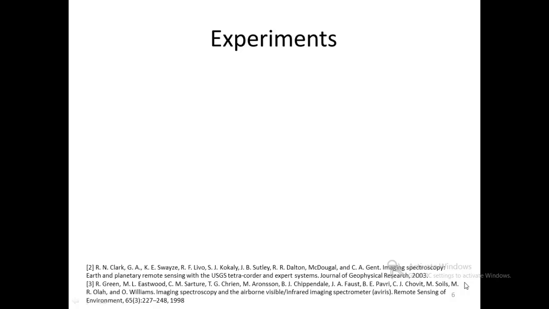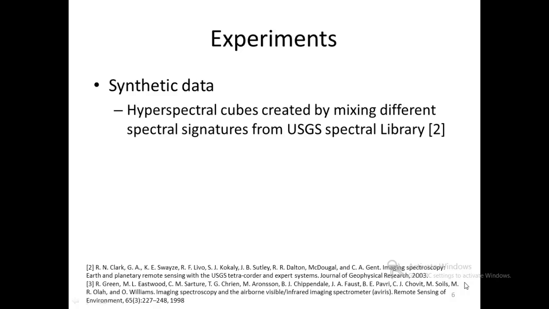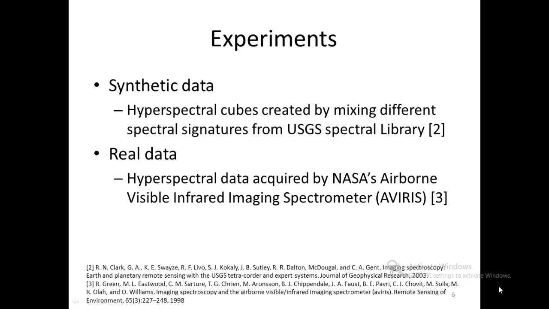We have evaluated the proposed methods using synthetic hyperspectral image cubes as well as real hyperspectral data. For the synthetic images, we have created the mixed pixels using the spectral signatures from the US Geological Survey Spectral Library. This is a publicly available library that consists of reflectance spectra of over 1400 materials. The fixed dictionary used in the sparse approximation process is also created from the same library. We have also evaluated the proposed methods using the real hyperspectral image cube that is acquired by NASA's Airborne Visible Infrared Imaging Spectrometer. Again, we use the US Geological Survey library in the sparse approximation process for this image.